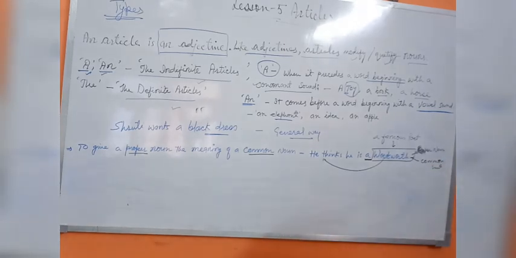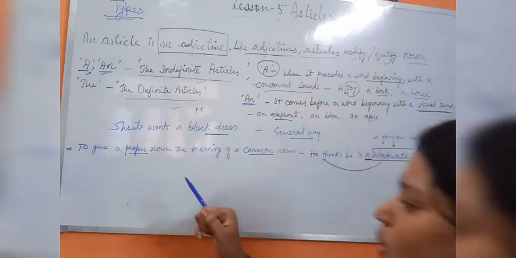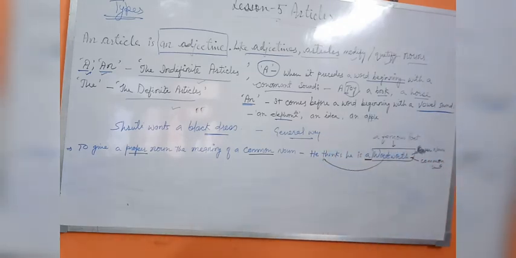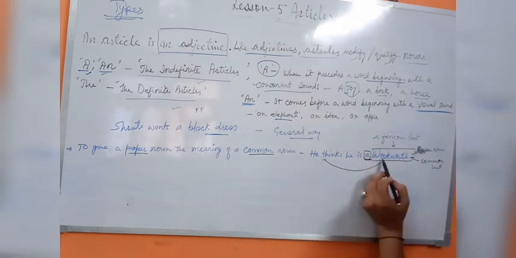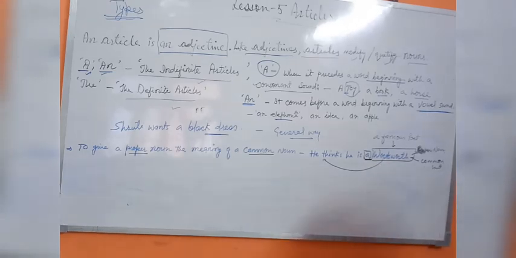So in the same way, a proper noun having the meaning of a common noun, in that case, we use the article a and an. See that this a represents that a proper noun is used in the sense of a common noun.